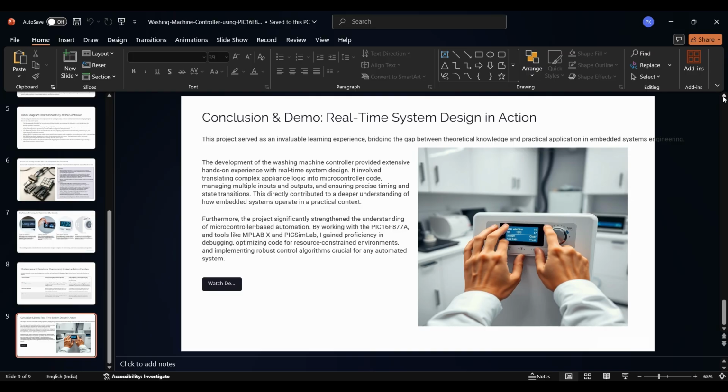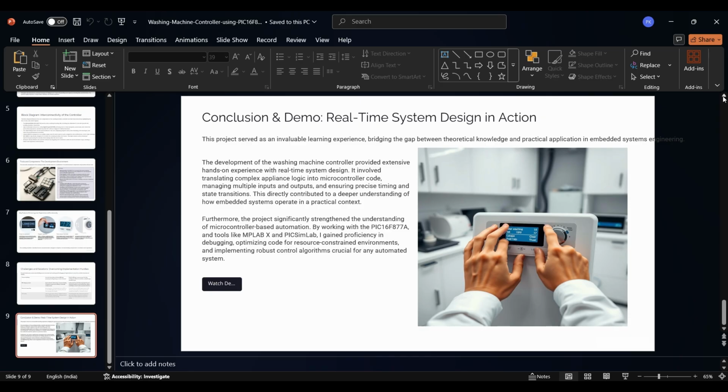Conclusion and demo: real-time system design in action. In conclusion, this project was an excellent opportunity to apply embedded system concepts to a real-world automation problem.